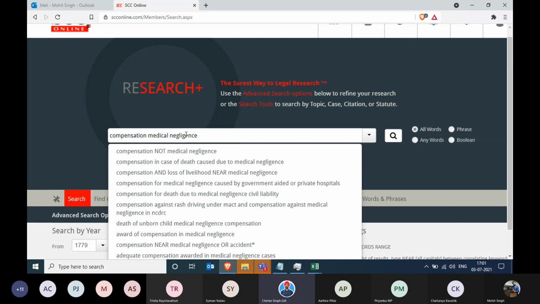So if you write the main words, your chances of getting more results are much higher. So compensation and the word medical negligence. I can also write just medical, forget about negligence as well. Mohit, you can just remove that. Keep it simple. And in this, I'll just write the word near because I don't want them to occur far off from each other. Just two words.